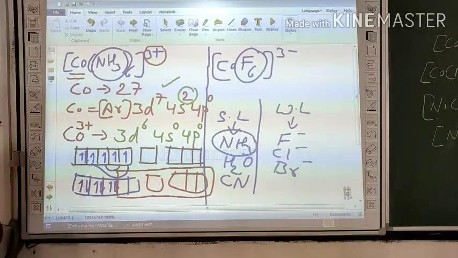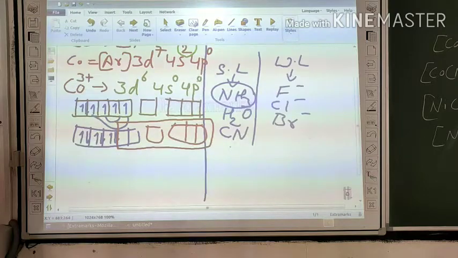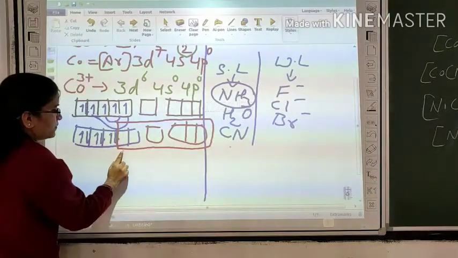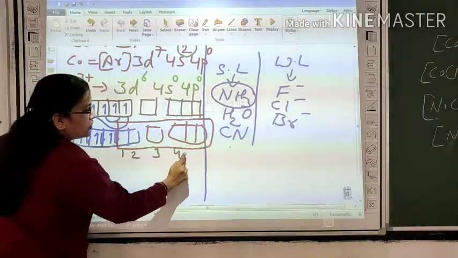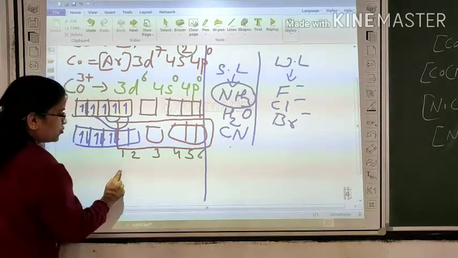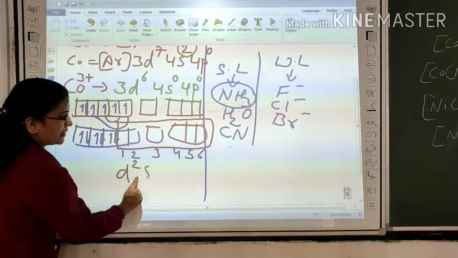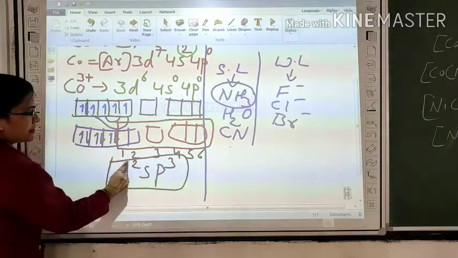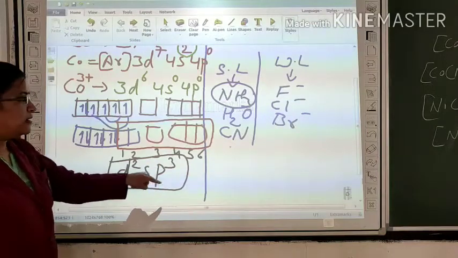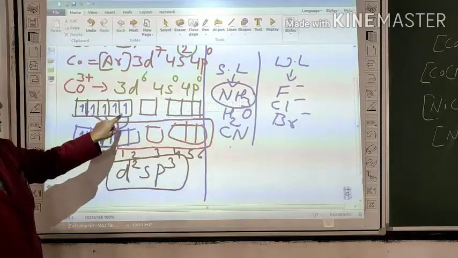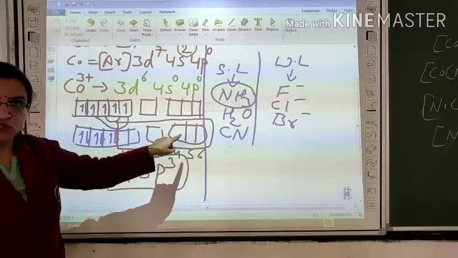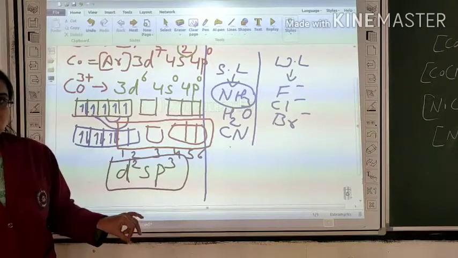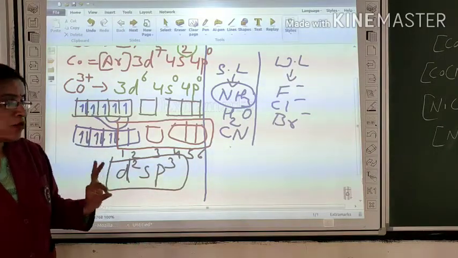In this way, we get 6 vacant orbitals. So 2 from d, 1 from s, 3 from p. So the hybridization is d2sp3, because d belongs to the third shell, s and p belong to the fourth shell. That's why they form an inner orbital complex or low spin complex.